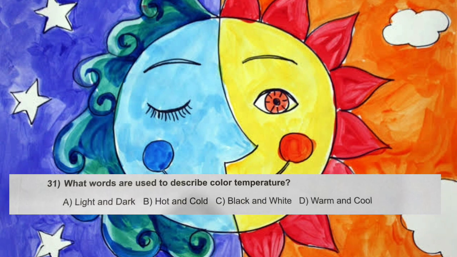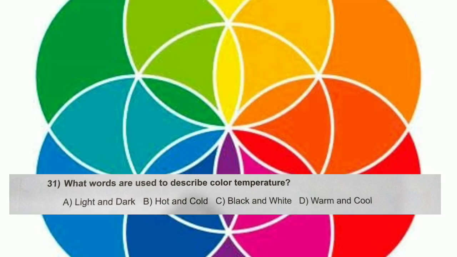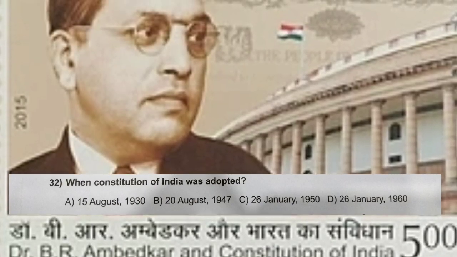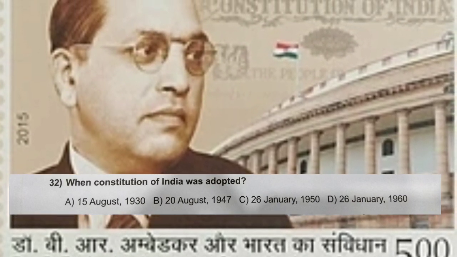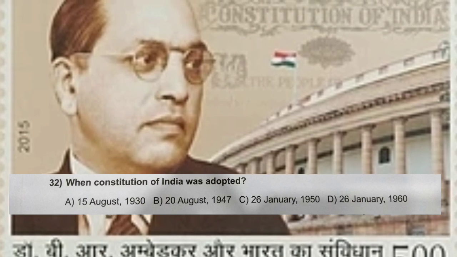Yellow. Question number 31. What words are used to describe color temperature? Options are A. Light and dark, B. Hot and cold, C. Black and white, D. Warm and cool. And the correct answer is D. Warm and cool. Question number 32. When Constitution of India was adopted? Options are A. 15th August 1930, B. 20th August 1947, C. 26th January 1950, D. 26th January 1960. And the correct answer is C.